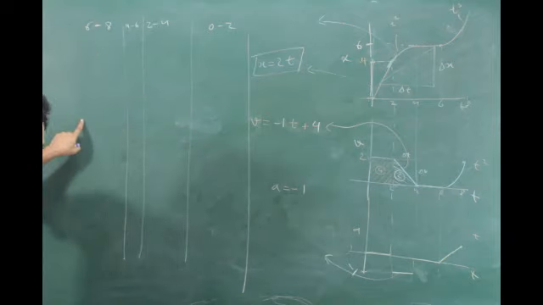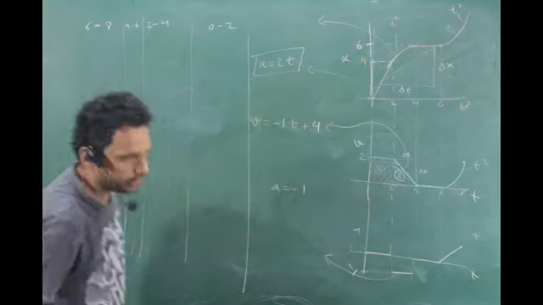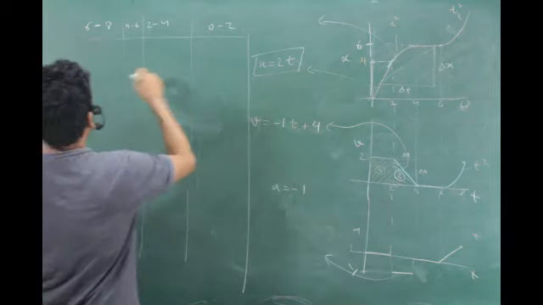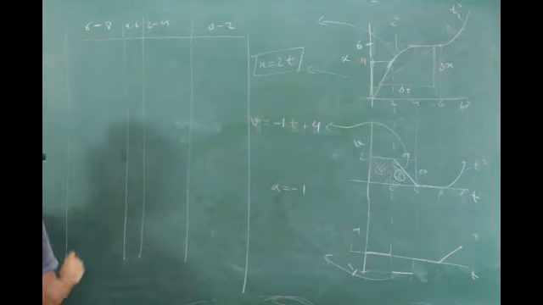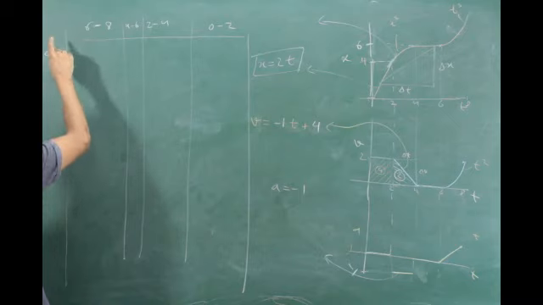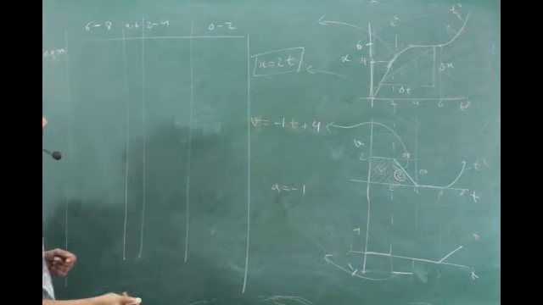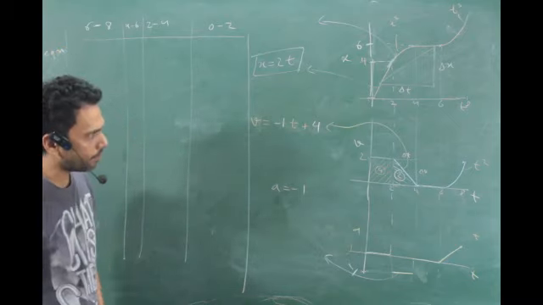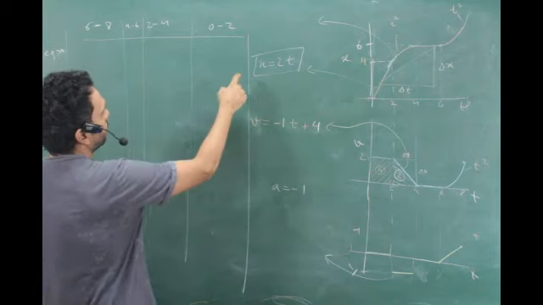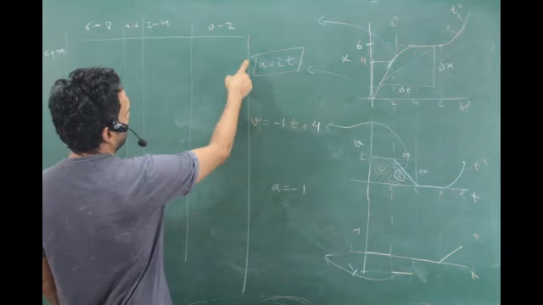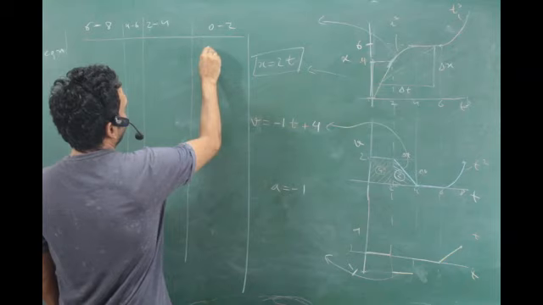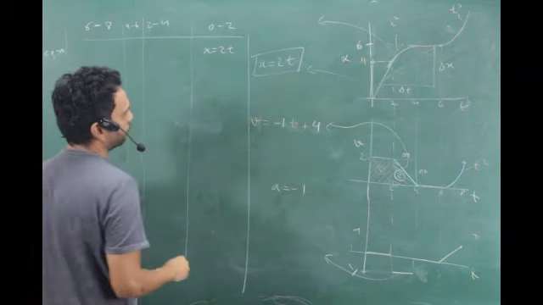Is this coming in the board? Yes, sir. Okay. So what I'll say is, I'll write the equations. What are the equations? Starting value, end value. Is that clear? Okay. So what is the equation of 0 to 2? What is the x equation? X is equal to 2t, right?